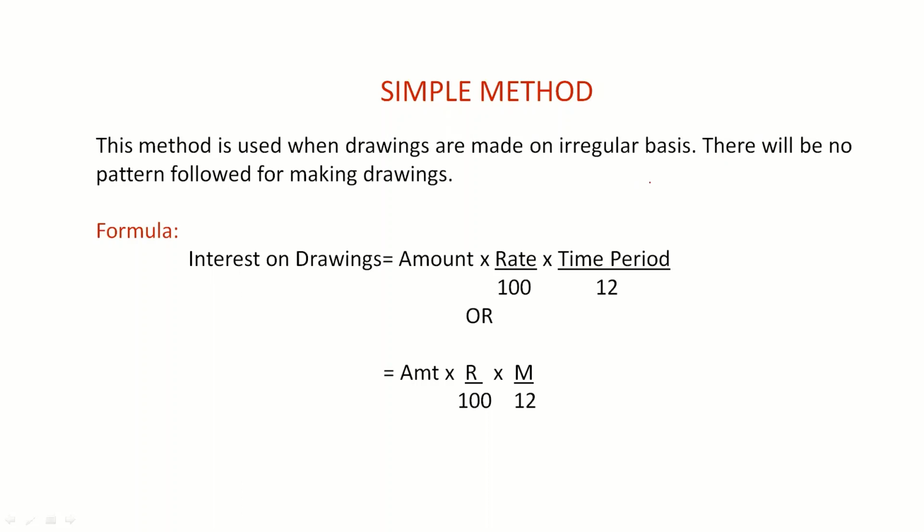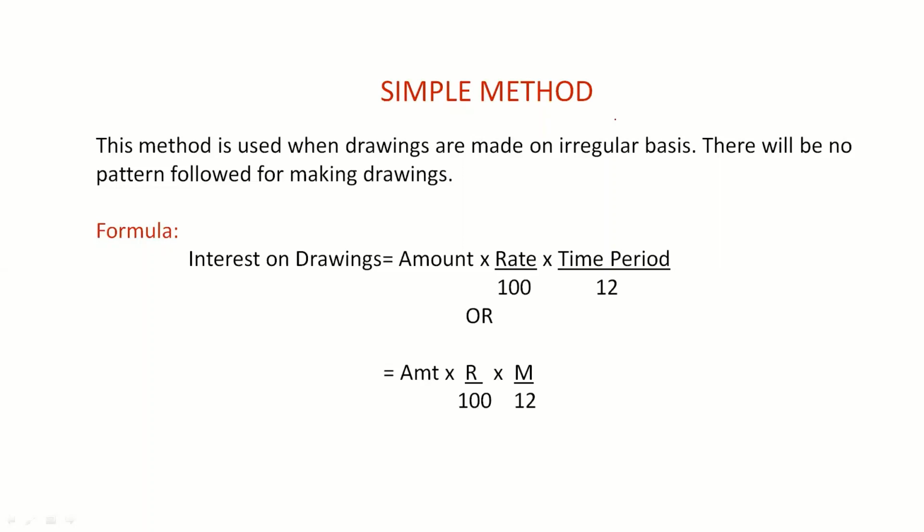Whenever the partner requires a certain amount, he will withdraw it. Since there is no particular pattern, we can use the simple method for calculating interest on drawings.